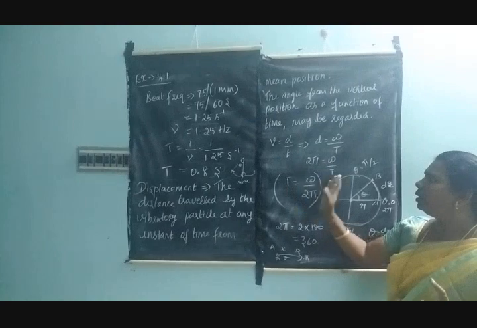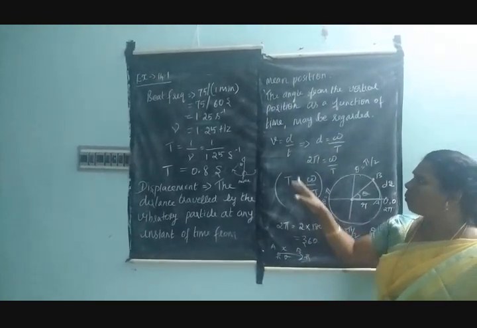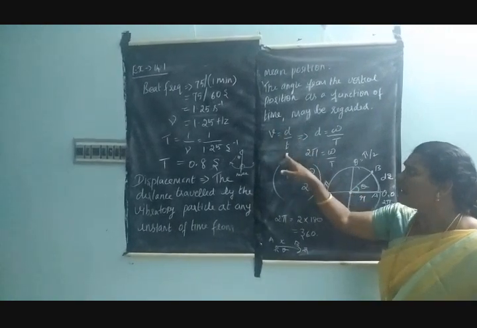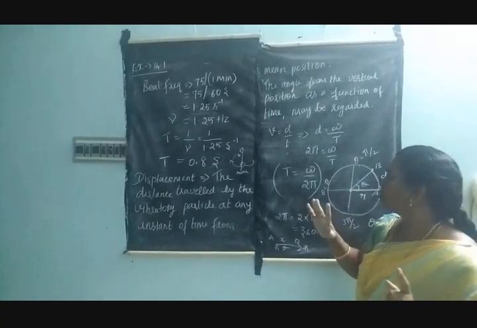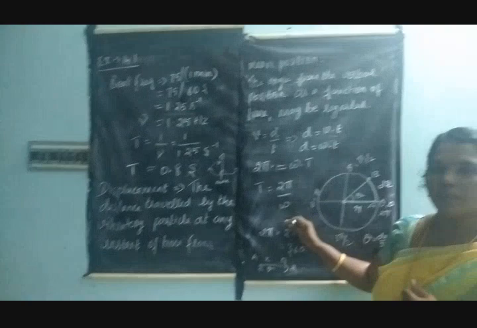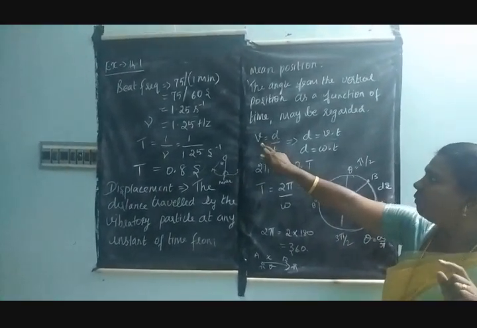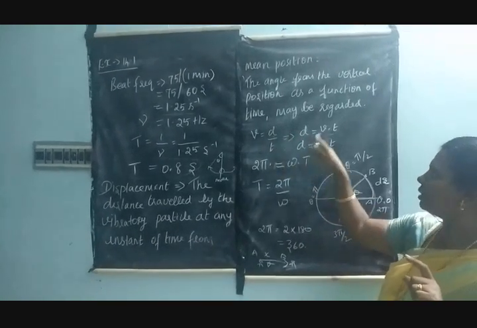Time is equal to distance divided by velocity. See here, I made some small mistakes, sorry. V is equal to distance divided by time taken, therefore D is equal to velocity into time.